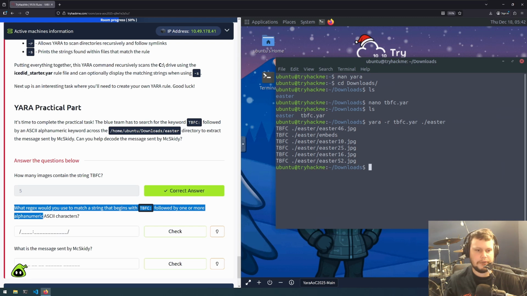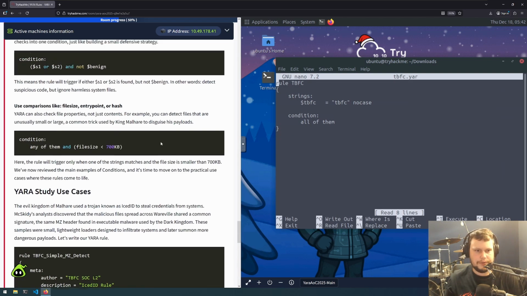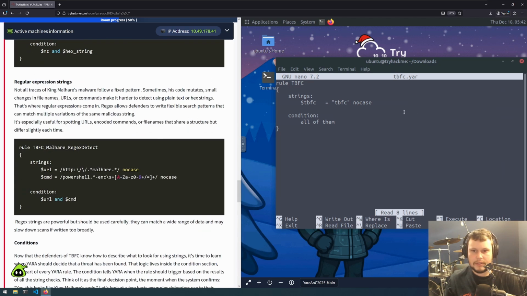by one or more alphanumeric ASCII strings? So we now need to change our rule, and this time we need to use regex for it. Let's find the syntax for doing regex. So we've got TBFC, and we change this to remove the double quote, do a slash at the beginning and a slash at the end to indicate the start and finish. We want TBFC: as the exact characters we're searching for, and then we add in the range of characters, A to Z, A to Z, and then 0 to 9, and then a closing square bracket.